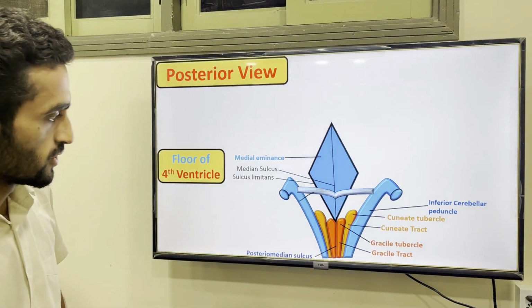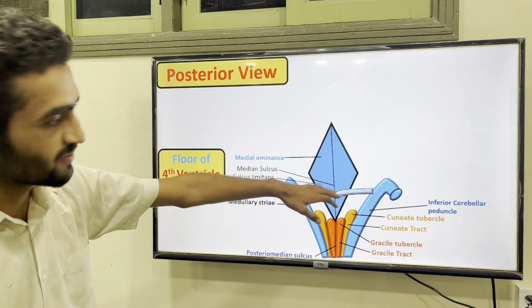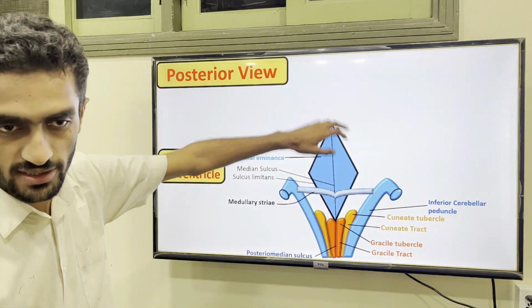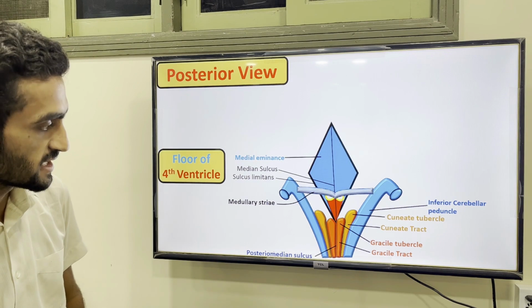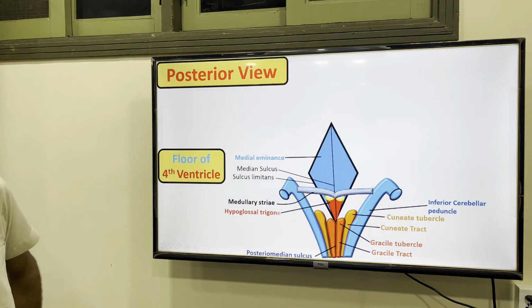Just see here. This is actually a medullary structure or fiber which divides this part, the pons and the medulla. Just see what is happening. This is the first triangle, which is medial. This is the hypoglossal trigone. The other triangle you are seeing, this one, is your vagal triangle.